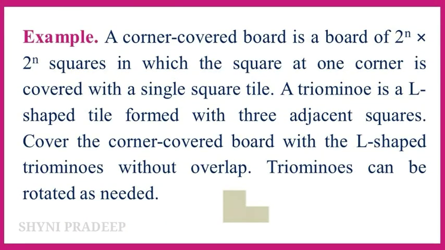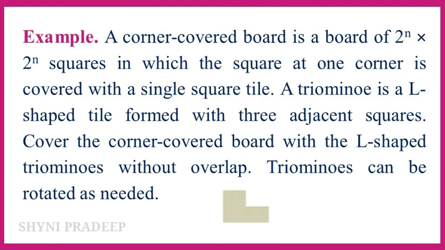A corner covered board is a board of 2 power n into 2 power n squares in which the square at one corner is covered with a single square tile. A tramino is an L-shaped tile formed with 3 adjacent squares. Cover the corner covered board with the L-shaped traminos without overlap. Traminos can be rotated as needed. So the size of the problem is what? 2 power n into 2 power n. We can solve this problem by recursion.